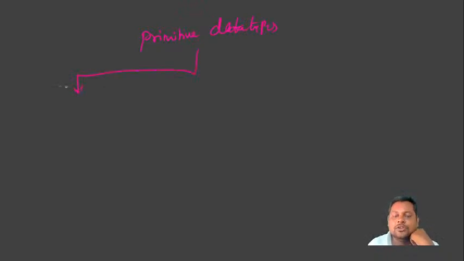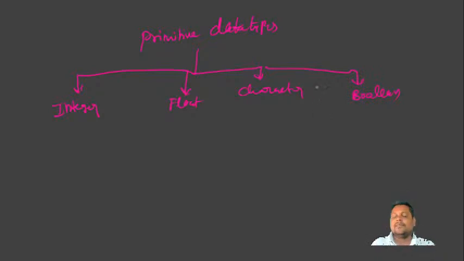Now we are going to discuss primitive data types. Primitive data types will be divided into four categories: the first group is called integer, the second group is called float, the third group is called character, and the fourth group is called boolean. Now the first data type we are discussing is integer.